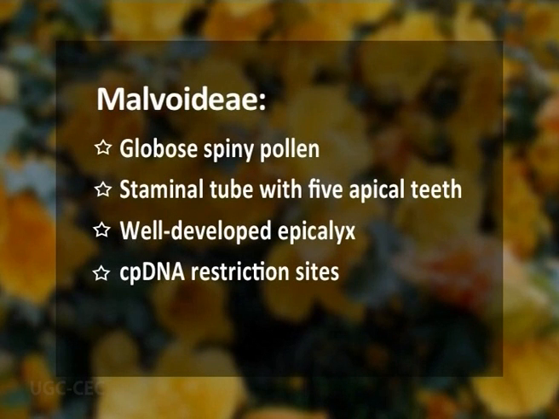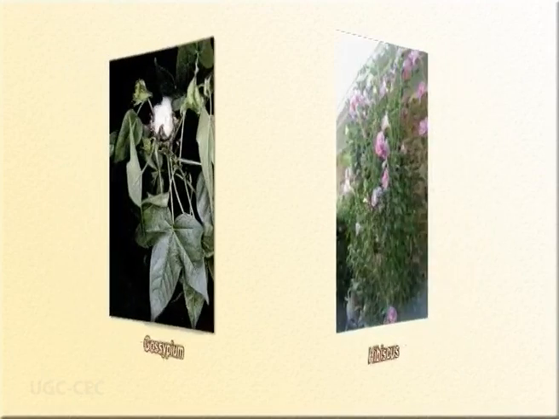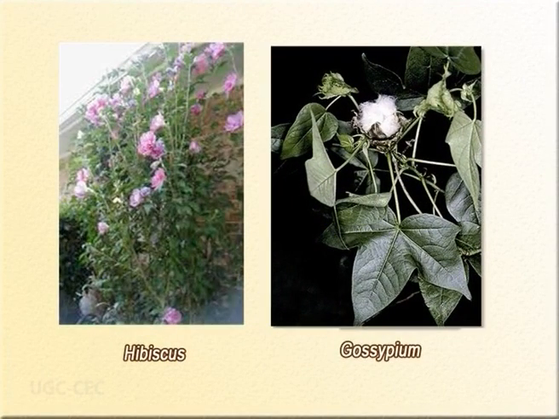The monophyly of Malvoideae, the largest of all the subfamilies, is supported by having globospiny pollen, a staminal tube with 5 apical teeth, and also a well-developed epicalyx. Also, the chloroplast DNA restriction site data support its monophyly. Within this Malvoideae, the genera with loculicidal capsules and numerous seeds, for example Hibiscus and Gossypium, form a basal but paraphyletic complex.